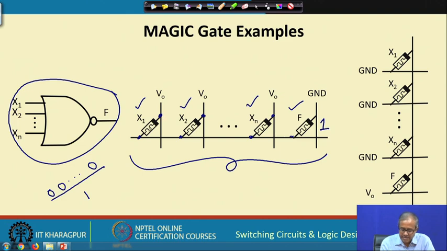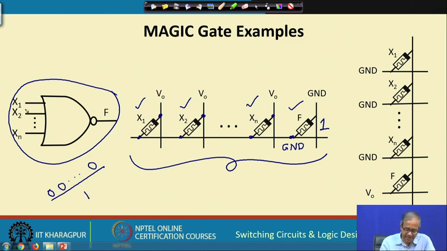And because this is high resistance, no current will be flowing, and this point is grounded, and this point will be approximately at the ground potential, ground. So, on the output memristor there will be no current flowing, and it was 1, it will remain as 1. So, it remains as 1.